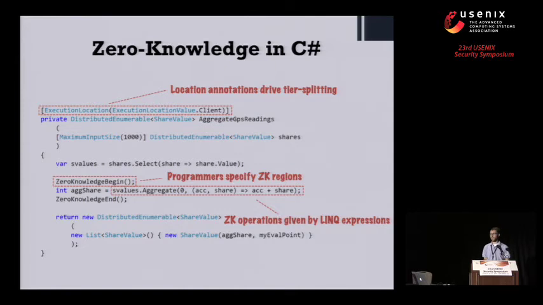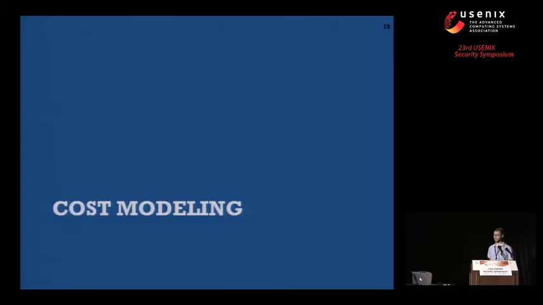Then if the programmer wants to do automatic tier splitting, they can provide annotations with location directives at the granularity of functions that tell the compiler where to send the various functions in the code. Finally, to enable the most aggressive optimizations that zee-not allows, programmers can annotate inputs to zero-knowledge regions with sizes. So that would represent the maximum size of the enumerable that region is going to operate over.